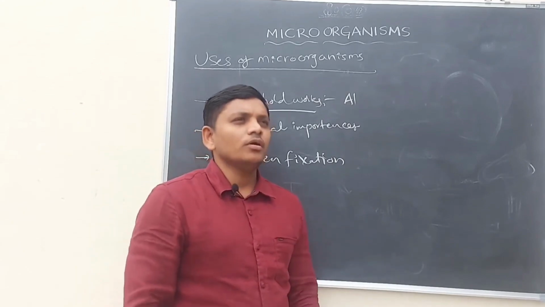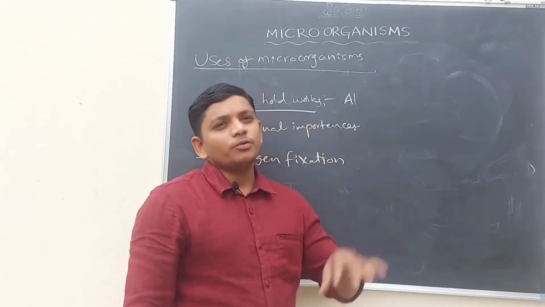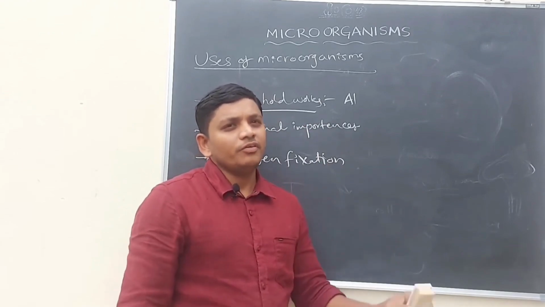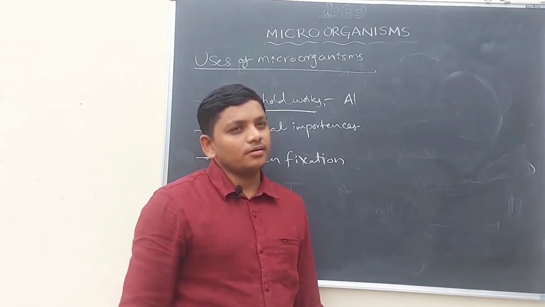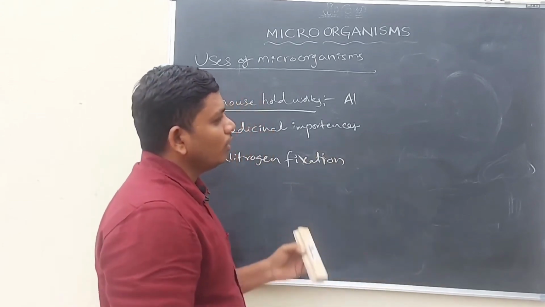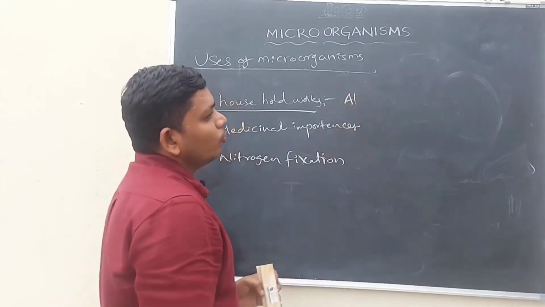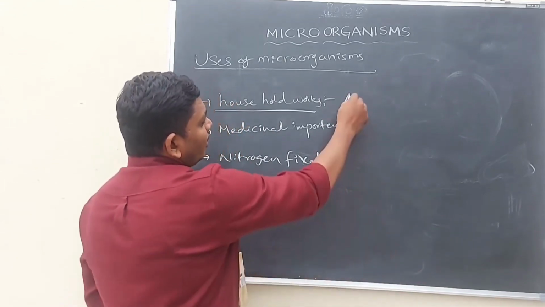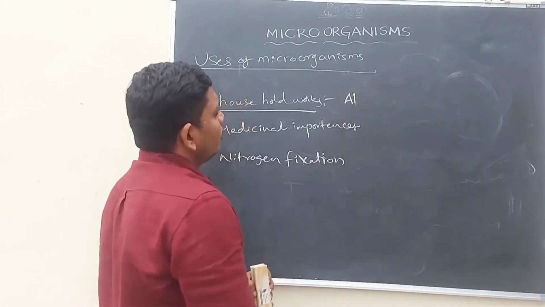For example, among 50% of people in a village, 40% are drinking alcohol. That is why all the alcohol industries are getting more profits. So alcohol preparation is very important in our society right now.